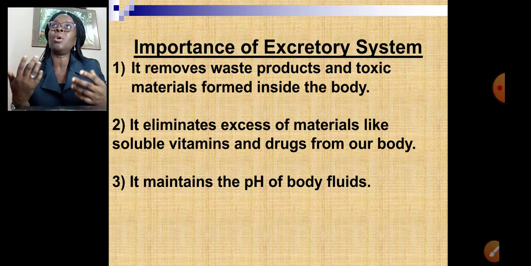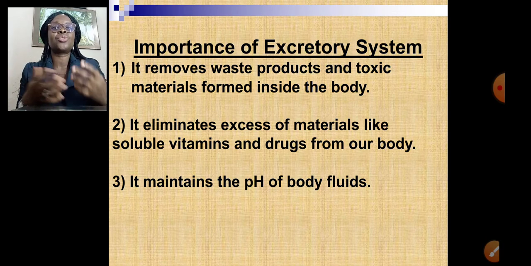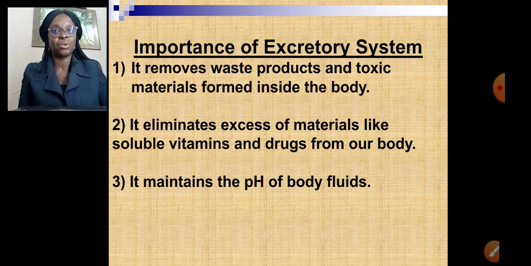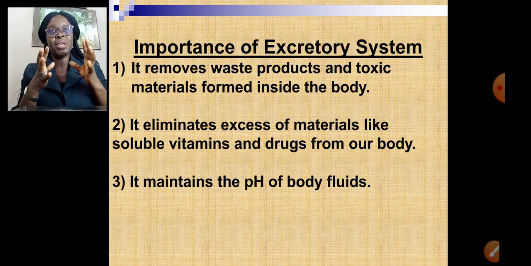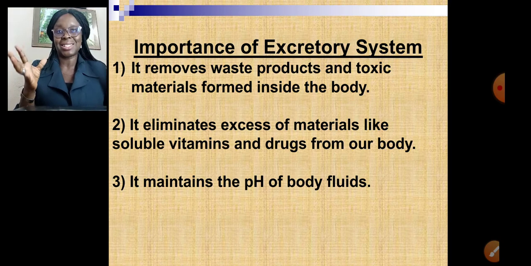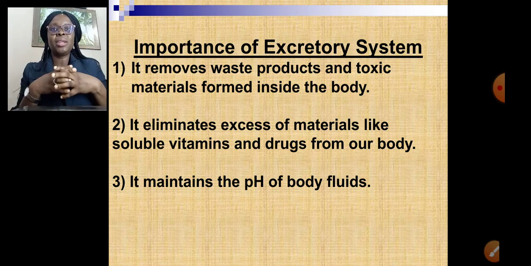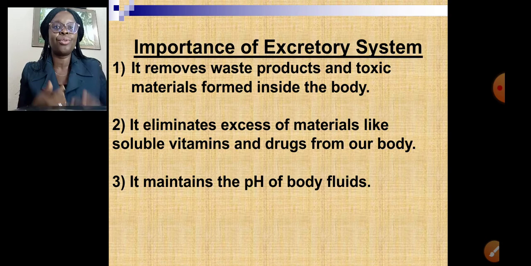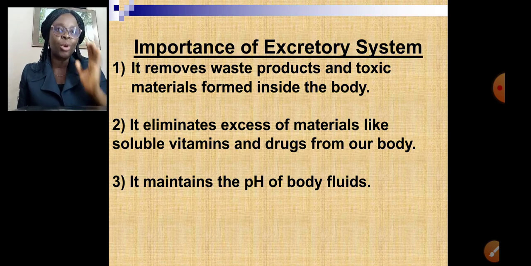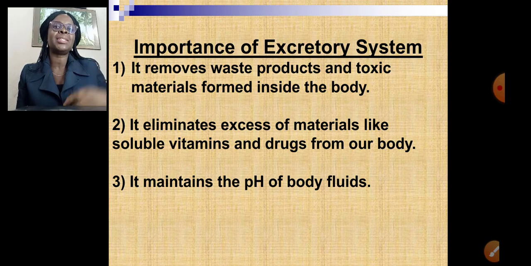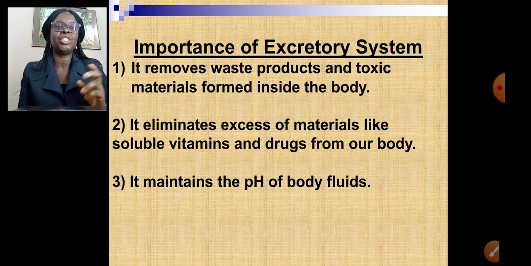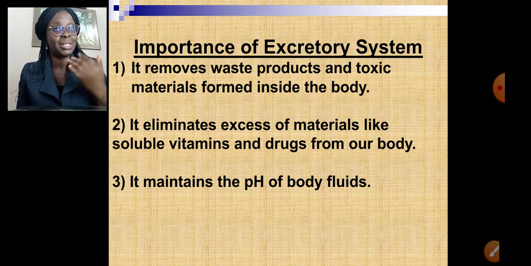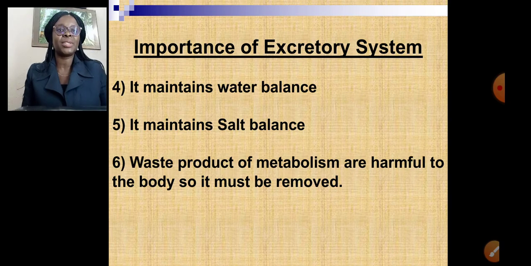There are some organisms like some bacteria, some hormones that work under a certain condition. If the pH is too acidic, they might not be able to work. When it is too alkaline, those hormones or bacteria might be affected and lots of things might go wrong. So the pH of the body must be maintained. So the excretory system helps in maintaining the pH of all body fluids, not just in man but also in unicellular organisms. Let's move on. We are still looking at the importance.